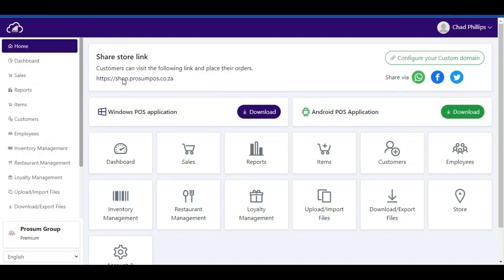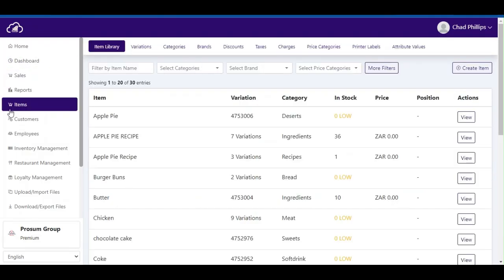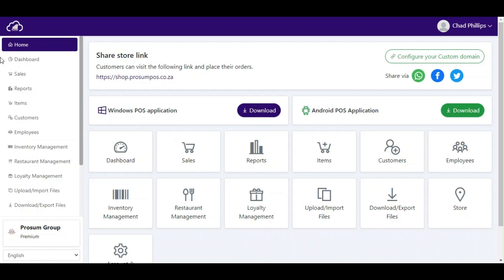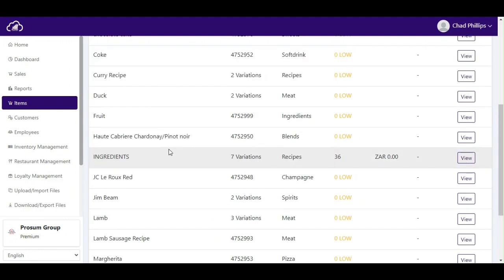Go to Items and create the recipe. Before we continue, please note that if you do not know how to create an item, then refer to the video labeled How to Create an Item. The ones in this video have previously been created. By pressing View we will select Ingredients.